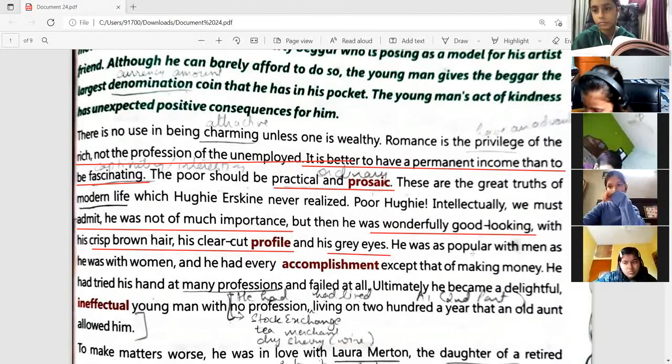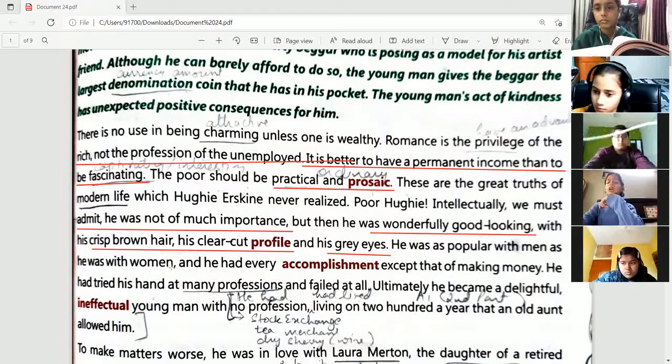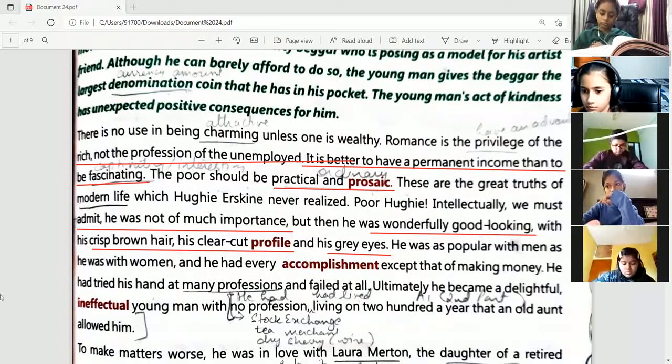He was as popular with men as he was with women. So the men as well as women both liked him a lot because of his charming personality. But then he had every accomplishment. Accomplishment means to have success, to have something done in life, right? So he had done everything in life.